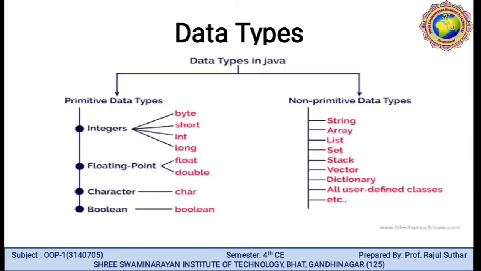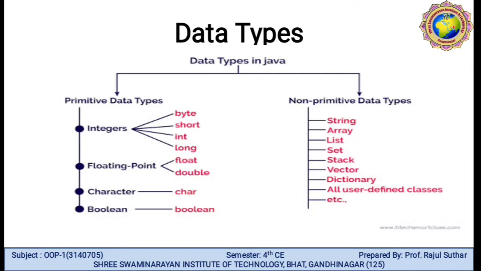Here are the data types used in Java, like primitive data types and non-primitive data types. So which are the primitive data types of Java? They are integers, floating point, characters and boolean. The integers also cover byte, short integer, long integer. Floating point also covers float and double values. Character is a character, and boolean is the true and false value.